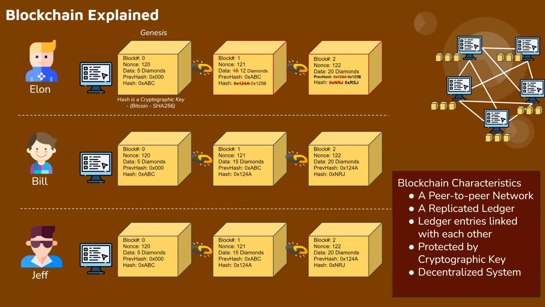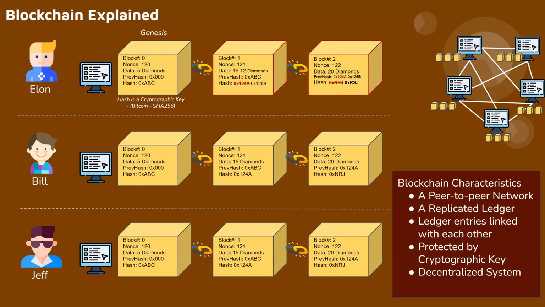The ledger entries are linked with each other with the help of the previous hash. It is linked and forms a chain. It is protected by a cryptographic key, the hashing algorithm, and it's a decentralized system. This is the basic concept of a blockchain.